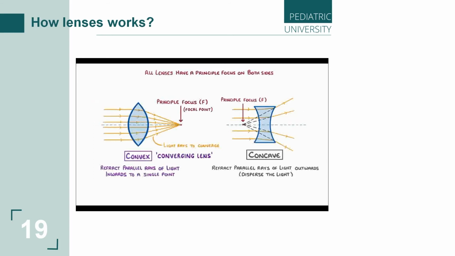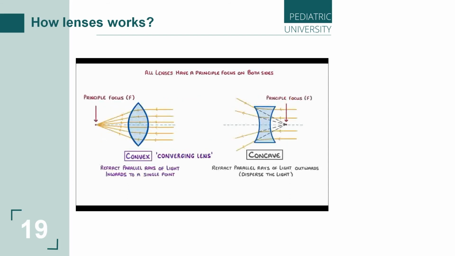Because they have a principal focus on both sides, lenses are basically symmetrical and can work both ways. So if we were to reverse the direction of the light, so that it's traveling from right to left, everything basically flips, and the light focuses on the opposite side of the lens. Another important thing about the principal focus is that it will always sit on the axis, which is this line passing through the middle of the lens.